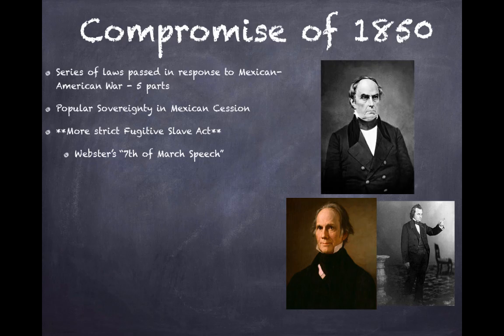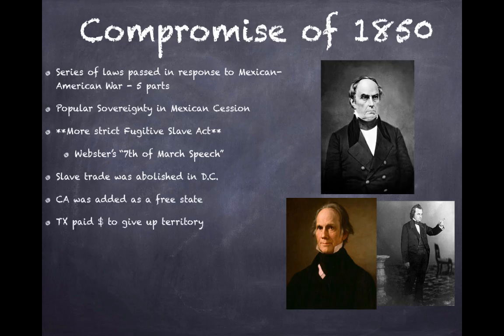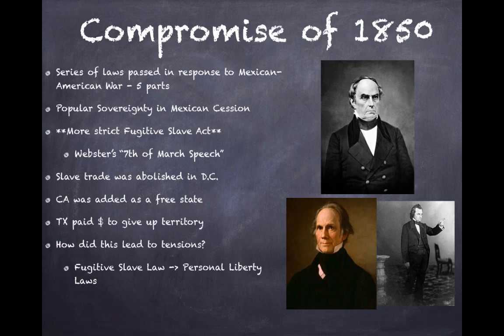And this is a very unpopular act in the North. Slave trade in Washington, D.C. was abolished. California was added as a free state, and Texas was paid money to give up the territory that it was claiming beyond its borders that we know today. So how did this compromise lead to tensions?